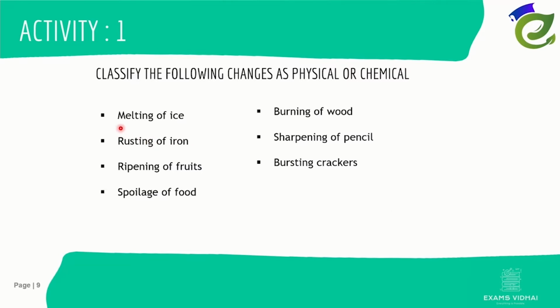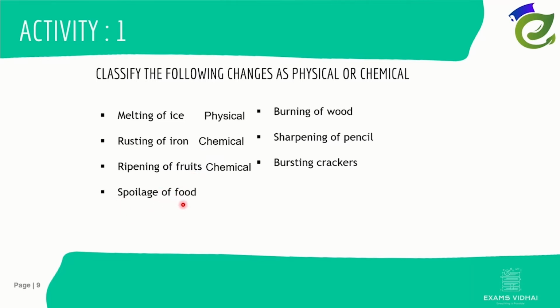Coming to melting of ice. In melting of ice, there is a change in physical state of water. So it's a physical change. Then coming to rusting of iron. In rusting of iron, iron reacts with water to form some ferrous oxide. So new substance is formed. It's a chemical change. Coming to ripening of fruits. In ripening of fruits, there is a change in chemical composition. So it's a chemical change.